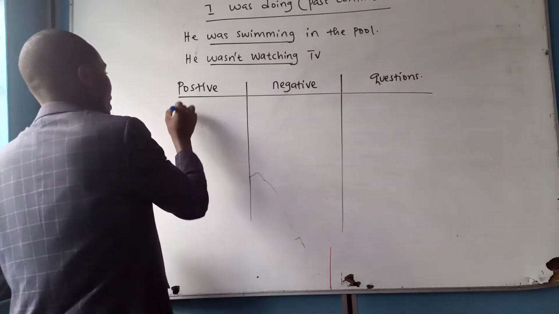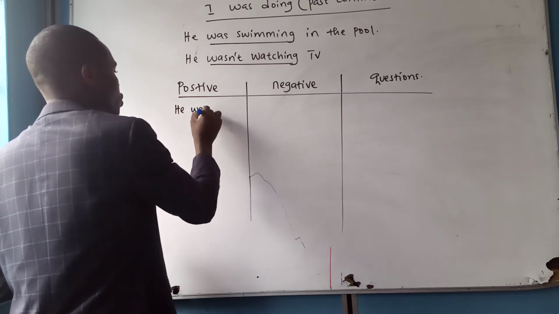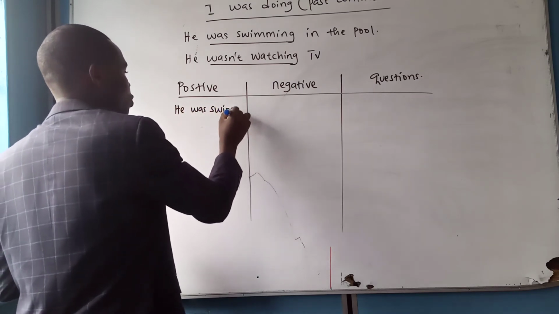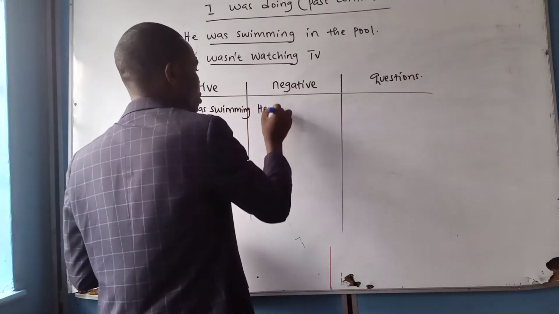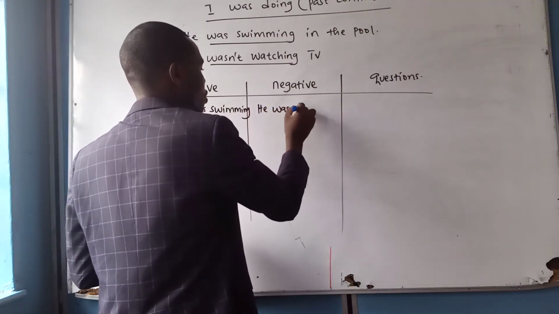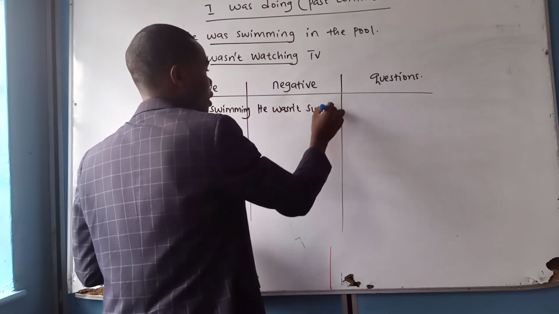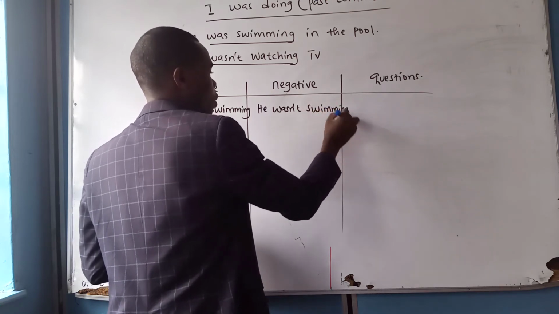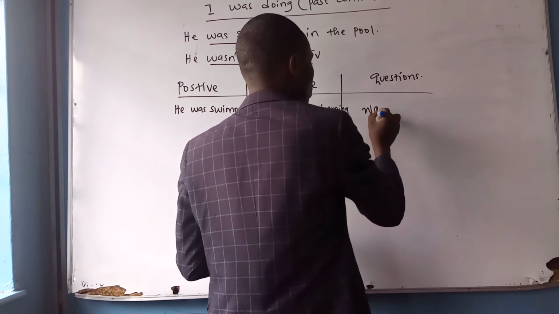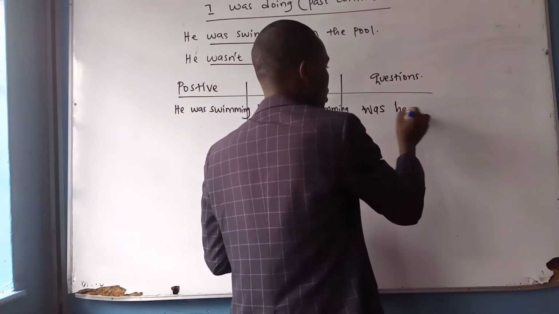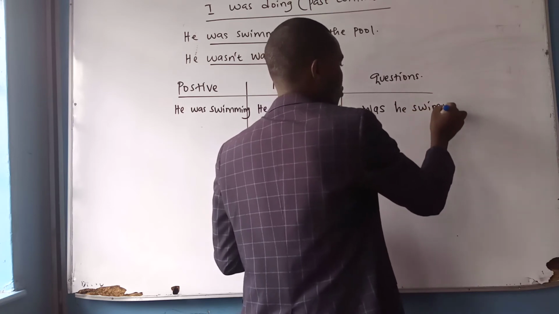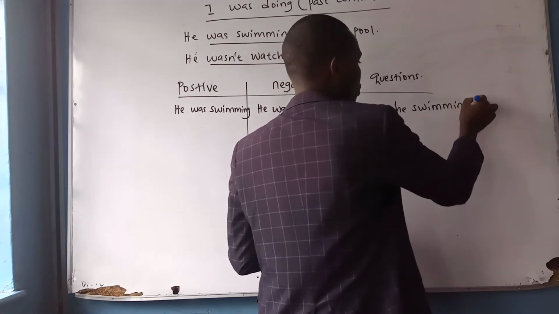So he was swimming. That's positive. He was swimming. Negative. He wasn't swimming. And the question, was he swimming? So for questions, we begin with the auxiliary. Was he swimming?